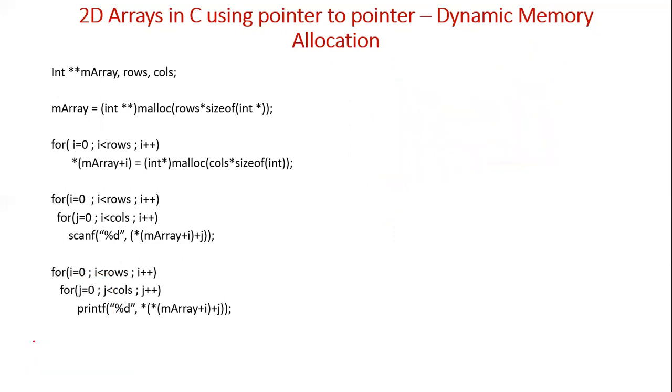Now we are going to create two-dimensional arrays using pointer to pointer. First of all, what is pointer to pointer? So first, what is a pointer? Whenever you say int *p, it means that p is a pointer to integer. That is, p can hold the address of an integer value.